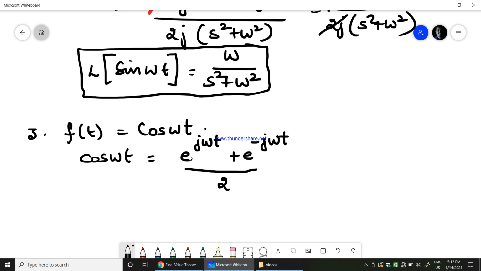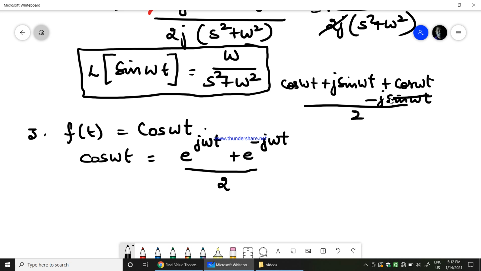But for cos omega t, e power j omega t can be written as cos omega t plus j into sin omega t, and e power minus j omega t can be written as cos omega t minus j into sin omega t, divided by 2. If you add, the plus and minus will get cancelled, and you will get 2 cos omega t by 2.